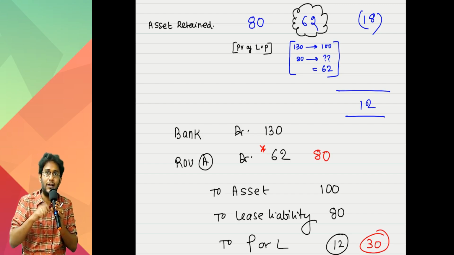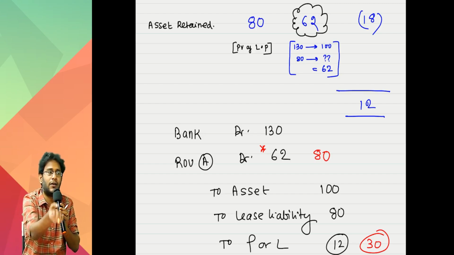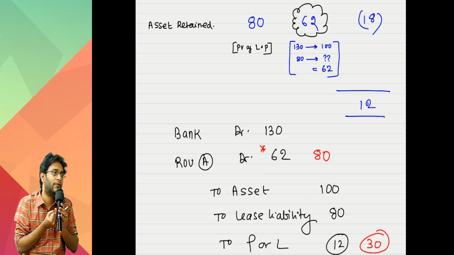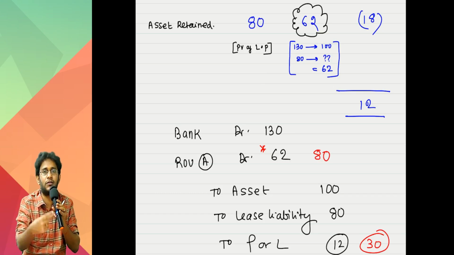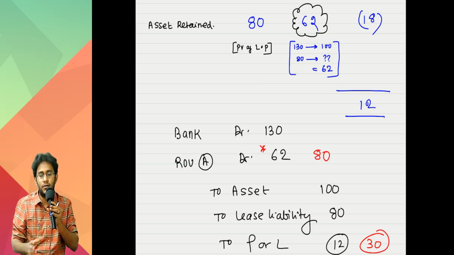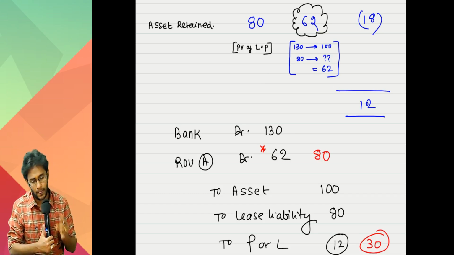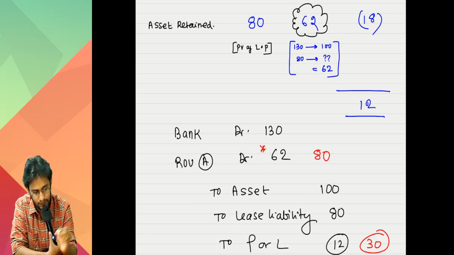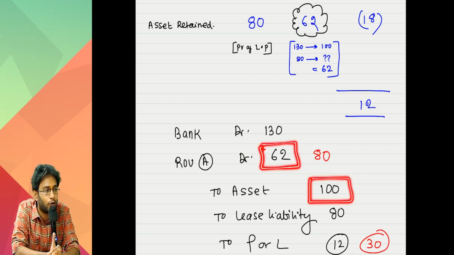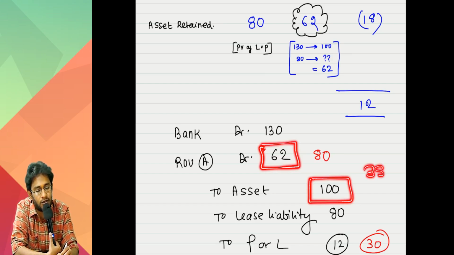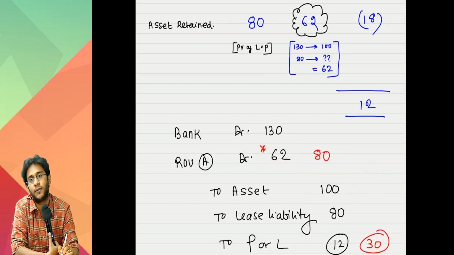Legally, I sold the entire asset, but 80% of the asset came back to me again. When 80% of the asset came back to you, effectively you should de-recognize only 20% of the asset. So that's exactly what we are doing. Watch this: 100 you de-recognized, but again you recognized an amount of 62. Effectively, from your balance sheet, the asset disappeared only to the extent of 38. What is the fair value of that 38?